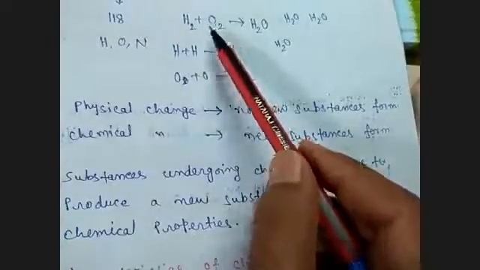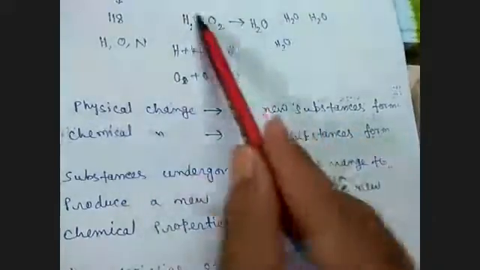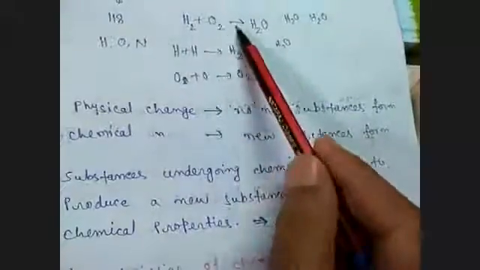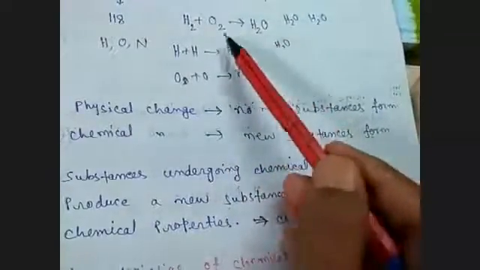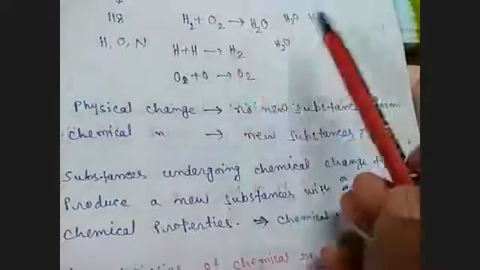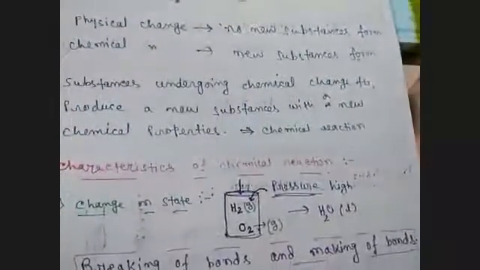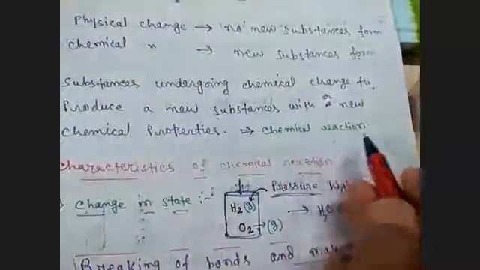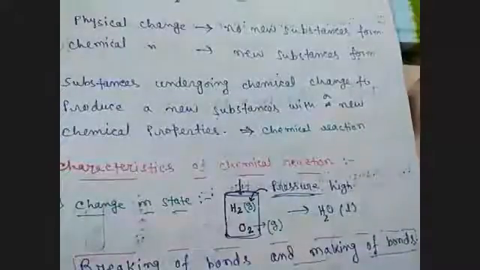So substances, either elements or molecules, undergoing chemical change to produce a new substance with new chemical properties is called a chemical reaction. This is the definition of chemical reaction.